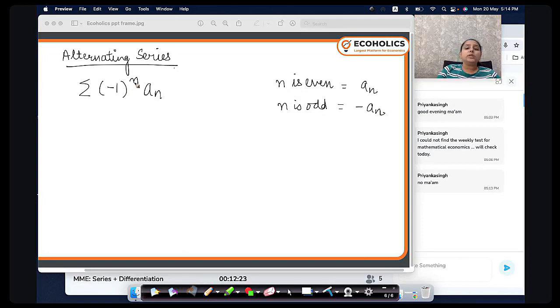So this is an alternating series. One term will be positive, another negative, one positive, another negative. Due to some terms being positive and some negative, when I find their sum, they cancel each other out, and due to this they can get a finite limit. Sometimes they do not get a finite limit.